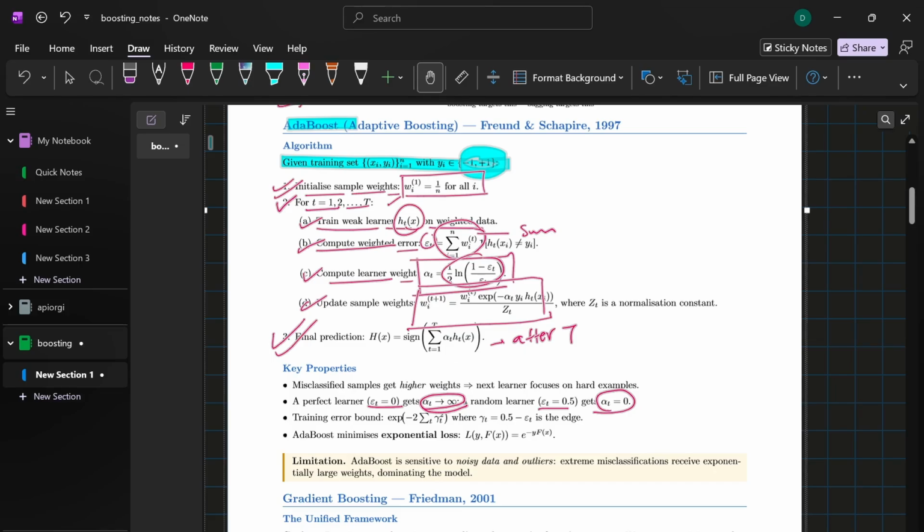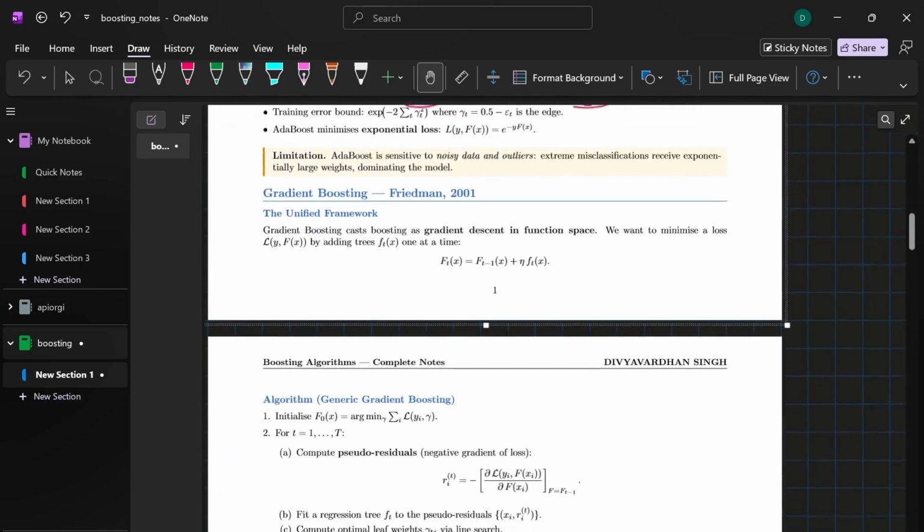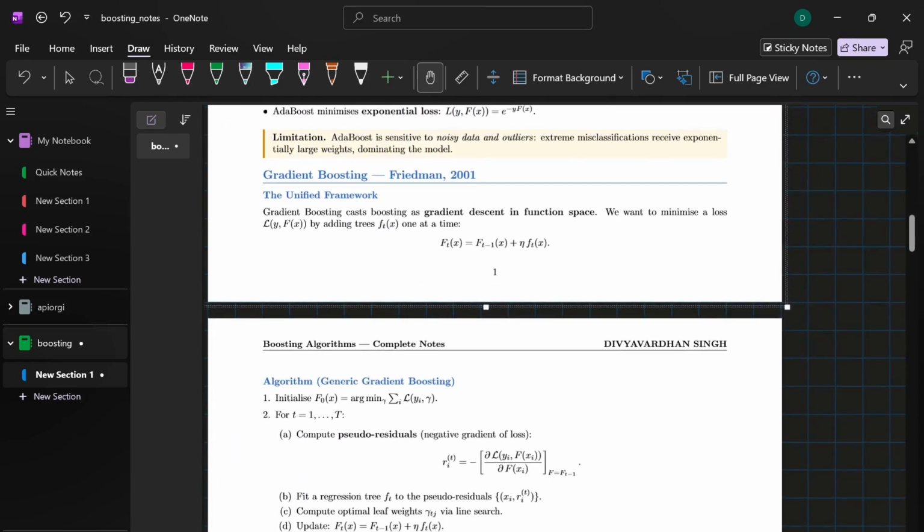Okay, now shifting towards the gradient boosting machine, we have the GBM. AdaBoost was a breakthrough, but it had a weakness. It heavily relies on the reweighting of the data points, making it highly sensitive to extreme outliers and noisy data. So here we come to the gradient boosting machine, or the GBM.